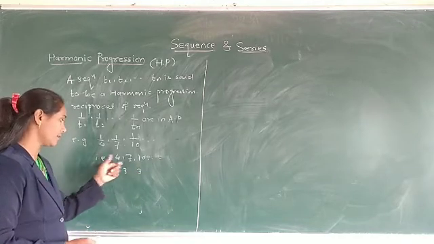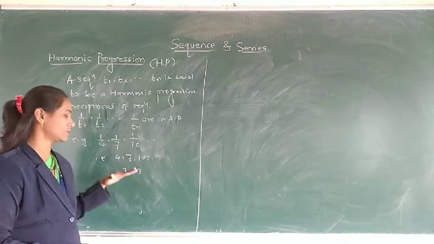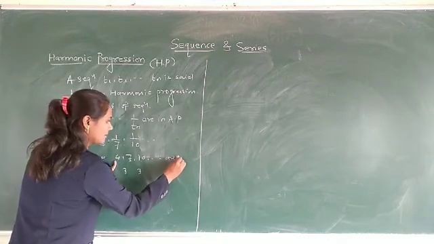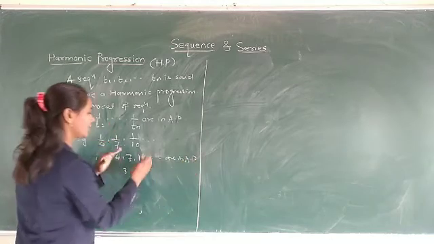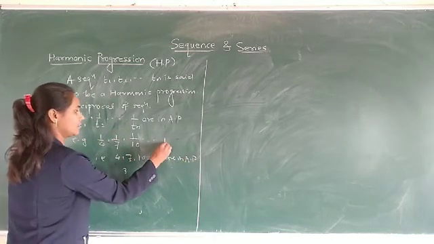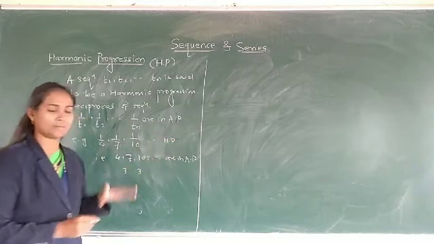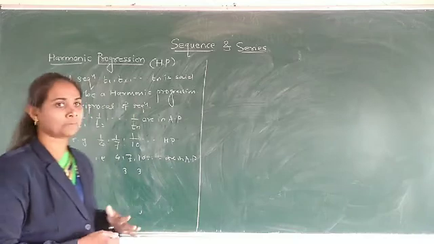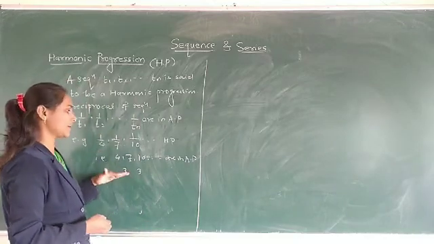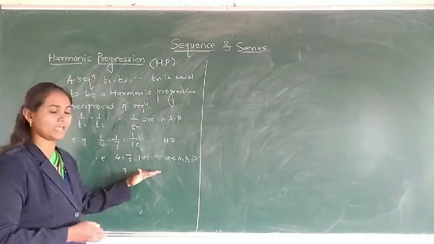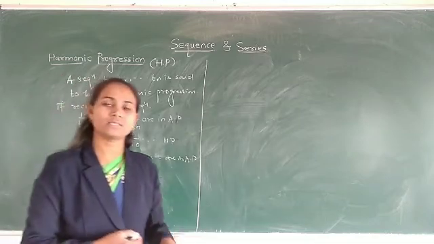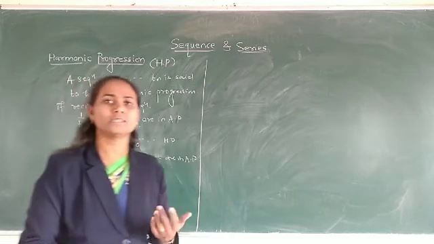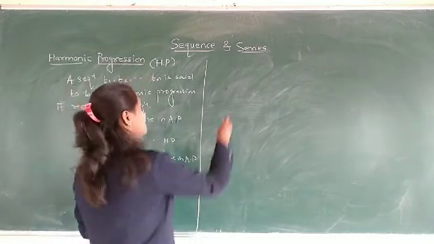So the difference is constant, therefore the reciprocal sequence is in AP, and therefore our sequence is in HP. So remember, harmonic progression depends upon arithmetic progression. If the reciprocals of the given sequence are in AP, then the given sequence is in harmonic progression.